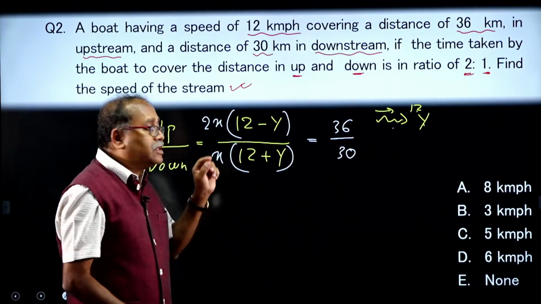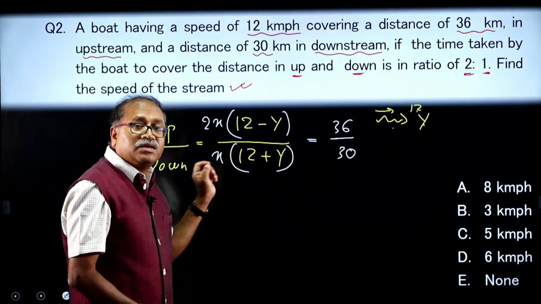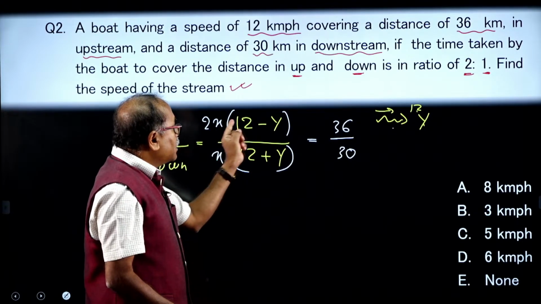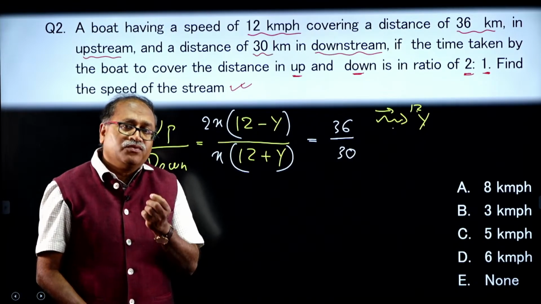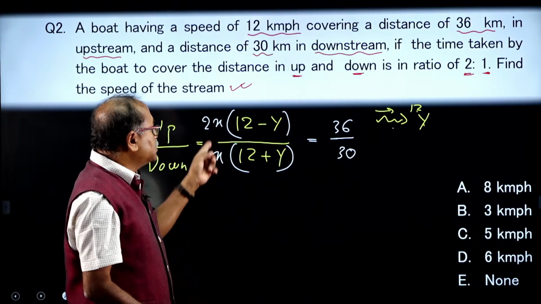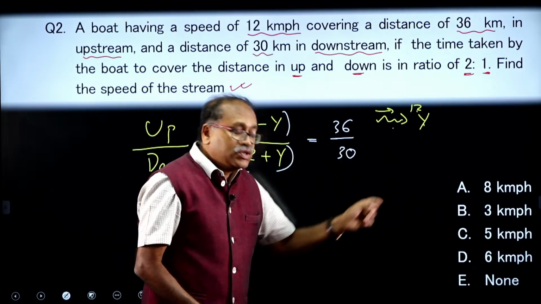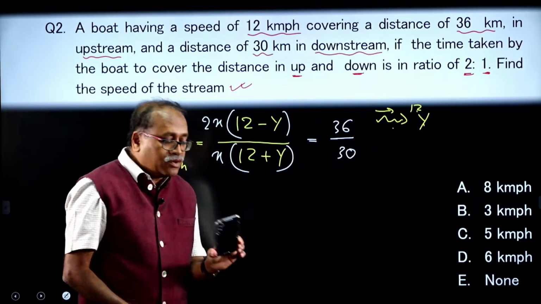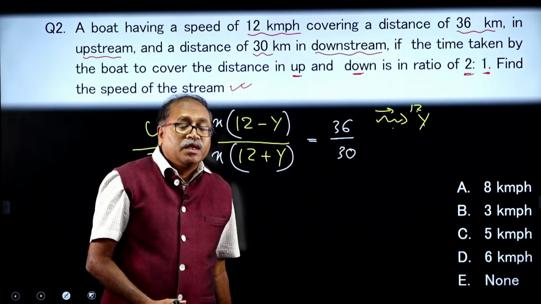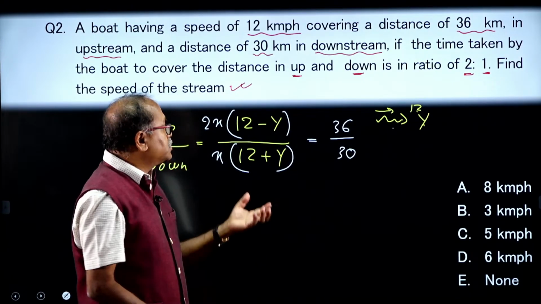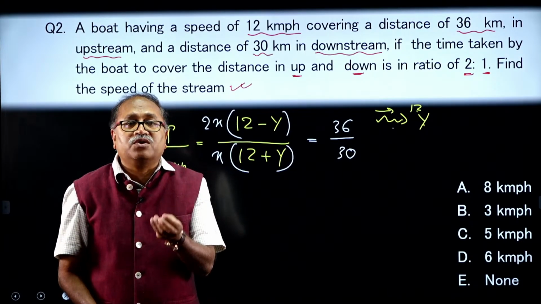I am considering 2x as the time in one case and x as the time in the other. So, time into speed is equal to the distance ratio. From here onwards you can find out, as x gets cancelled, what is y? Can someone answer the question? What is y? It is a beautiful, beautiful question. This is the easiest way to respond to this question.